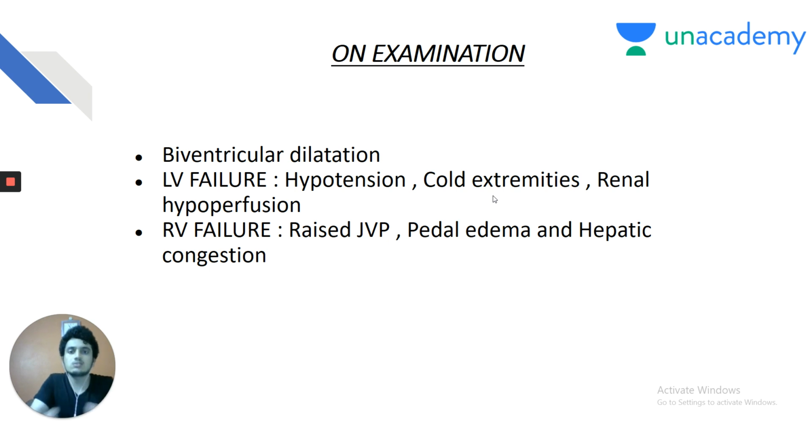On examination, the features of dilated cardiomyopathy include a biventricular dilatation. Again, my dear friends, in restrictive cardiomyopathy, the right ventricle was more commonly involved than the left ventricle. But in dilated cardiomyopathy, both the ventricles are involved in the same way. The features of left heart failure, like hypotension, cold clammy extremities, renal hypoperfusion, are due to decreased cardiac output to the peripheral tissues. The features of right heart failure are raised JVP, pedal edema, and hepatic congestion. So features of both right and left heart failure are seen in dilated cardiomyopathy, whereas in restrictive cardiomyopathy, we saw that the right heart was more involved than the left heart.